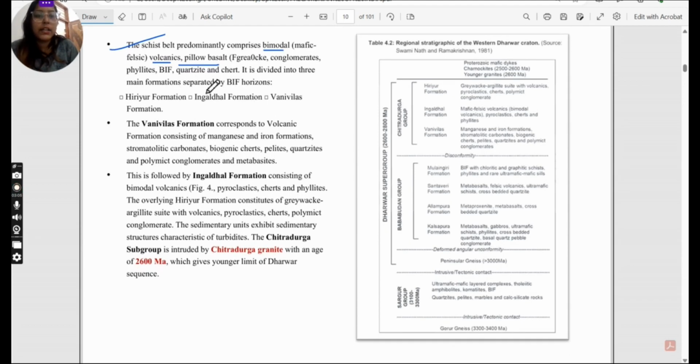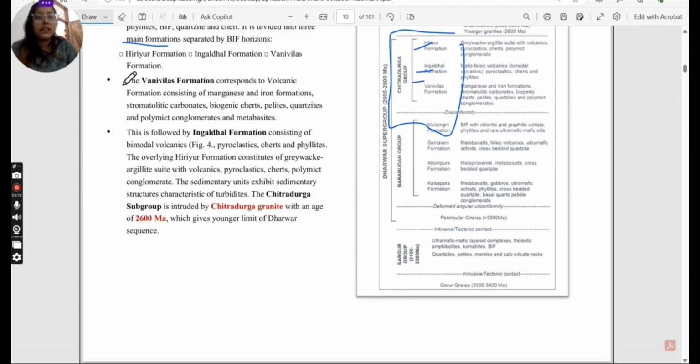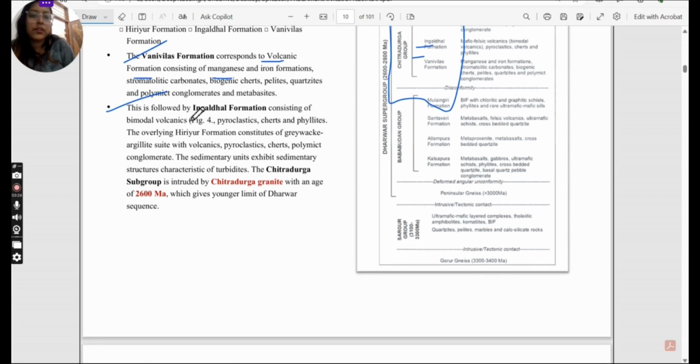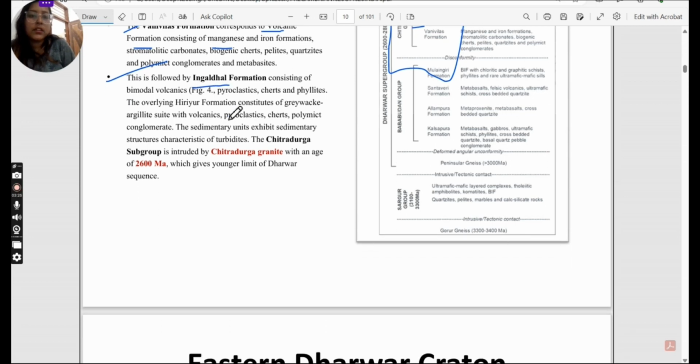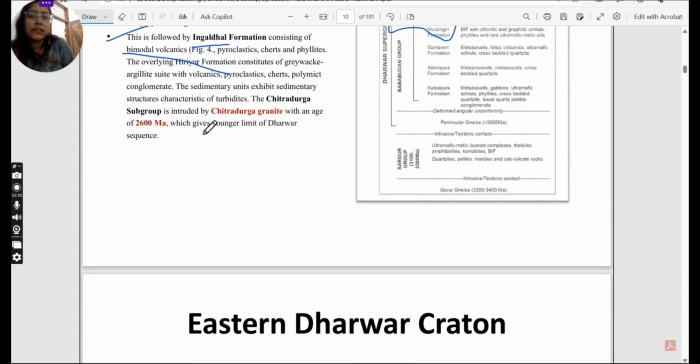And it is divided into three main formations: this Chitradurga group has Vanvilas formation, Ingaldhar formation, and Hirur formation. So Vanvilas formation corresponds to volcanic formation consisting of manganese and iron formations. It is followed by Ingaldhar formation consisting of bimodal volcanics again.